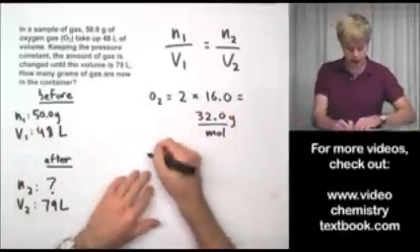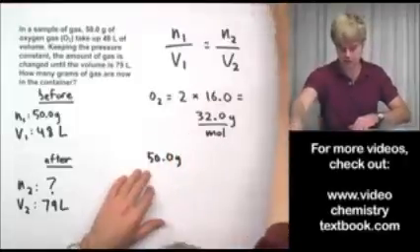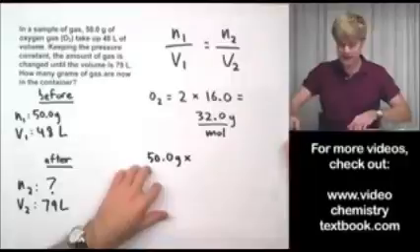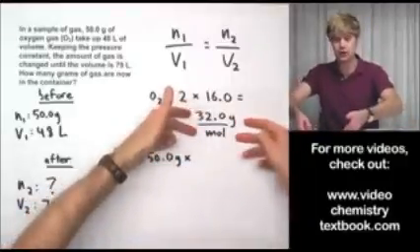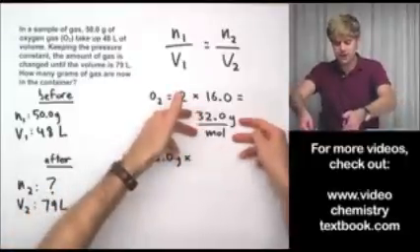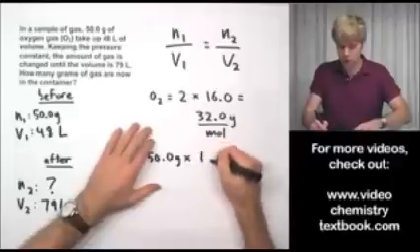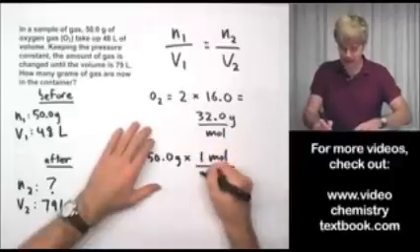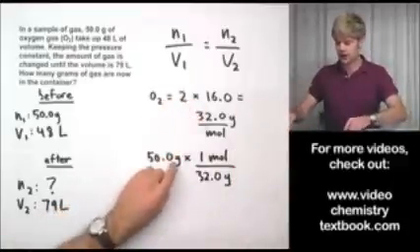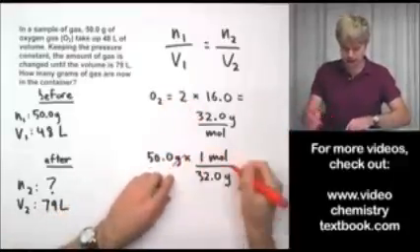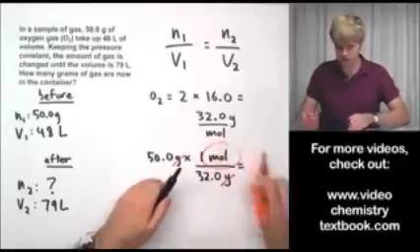Okay? So now we want to go from grams, which is 50.0 grams, and I want to multiply this by this grams per mole fraction in a way that's going to cancel out grams. So I'm actually going to want to flip this so that I have grams on the bottom so that they cancel out. Okay? So I'm going to do 1 mole divided by 32.0 grams. All I've done is flip this. Now I have grams up here and grams down here. That means they cancel out. I'm going to be left with moles.